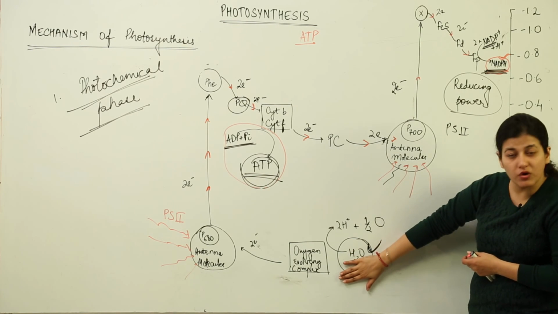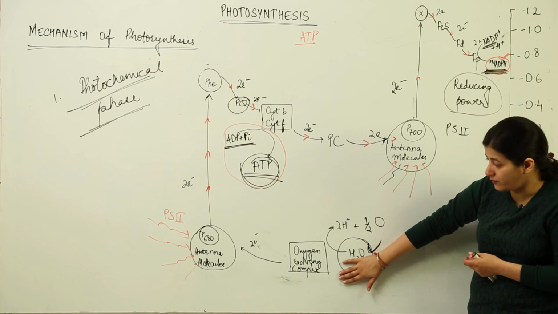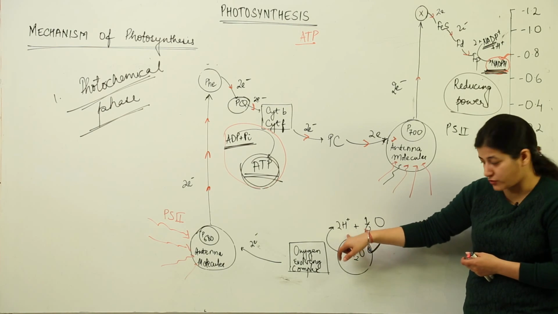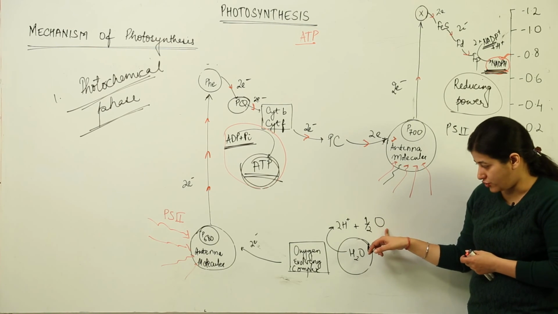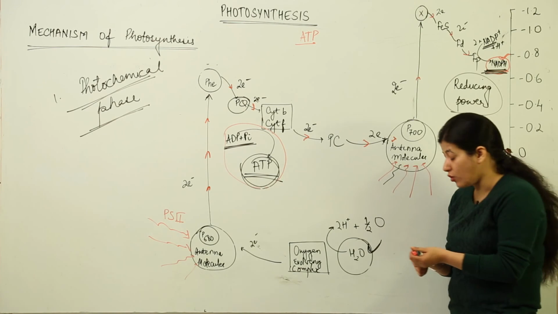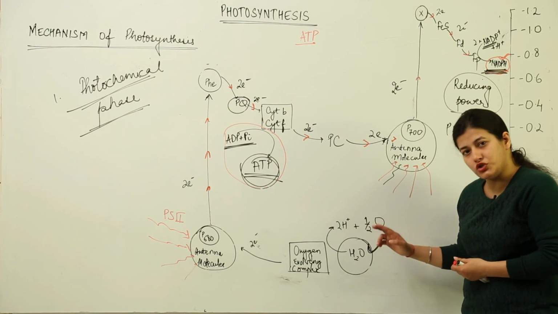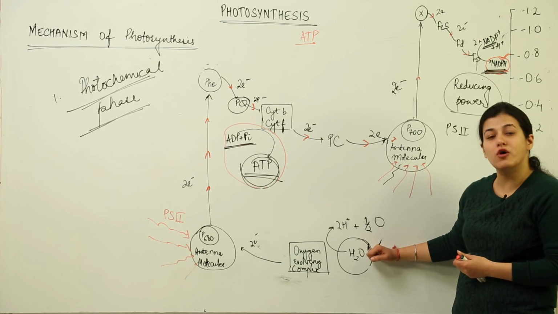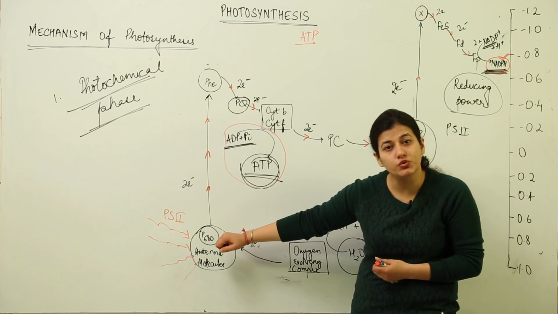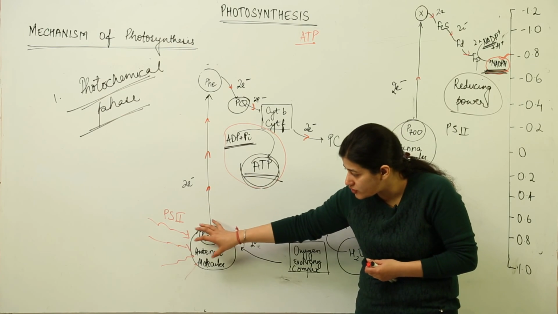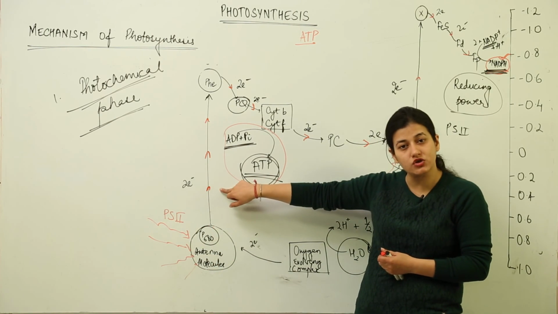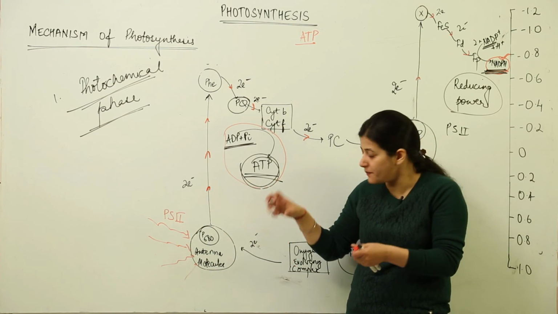As the molecule of water breaks down, it breaks into 2 protons and a nascent oxygen, and in return 2 electrons are released. Those 2 electrons released from the water molecule go to the antenna molecule, and the deficiency created by the excitation of the electron is fulfilled.